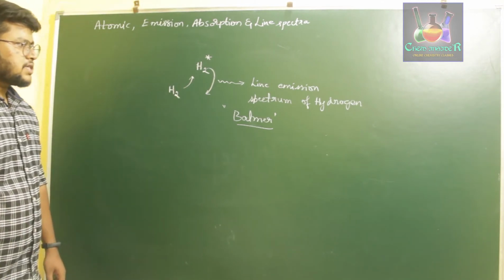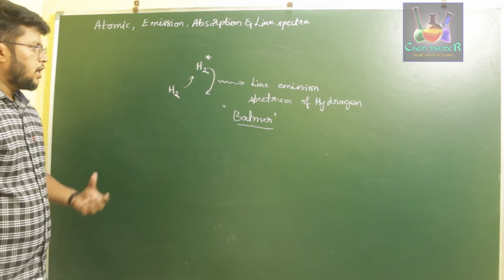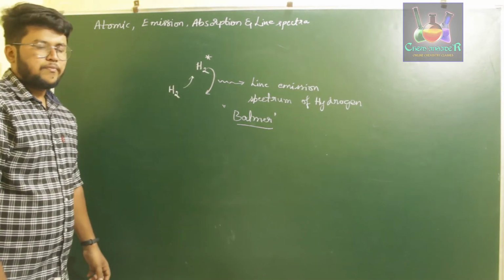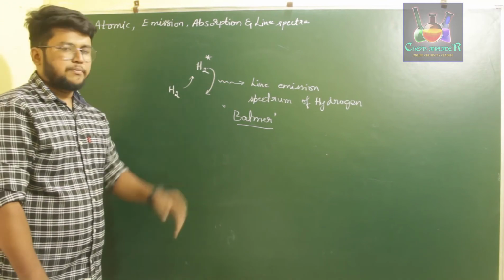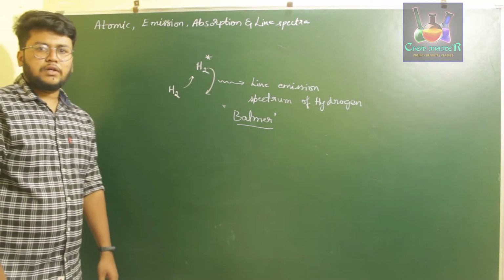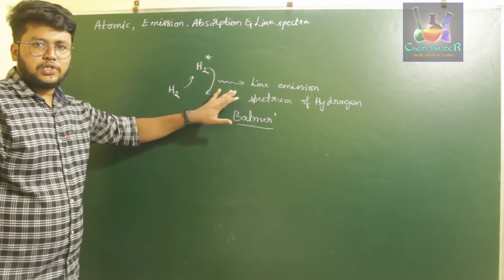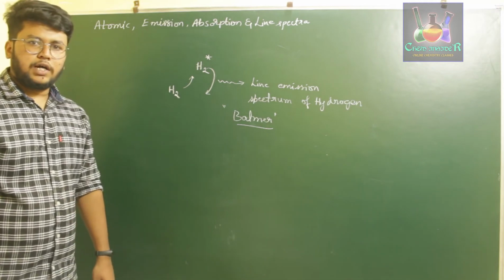What he said was, when hydrogen is subjected to electric discharge, the hydrogen molecule or hydrogen atom gets excited to a higher level, and once it returns to the ground level, it emits certain radiation. When observed in the spectral data, that radiation was found to have discrete lines of dark and white, which are known as the line emission spectrum of hydrogen.